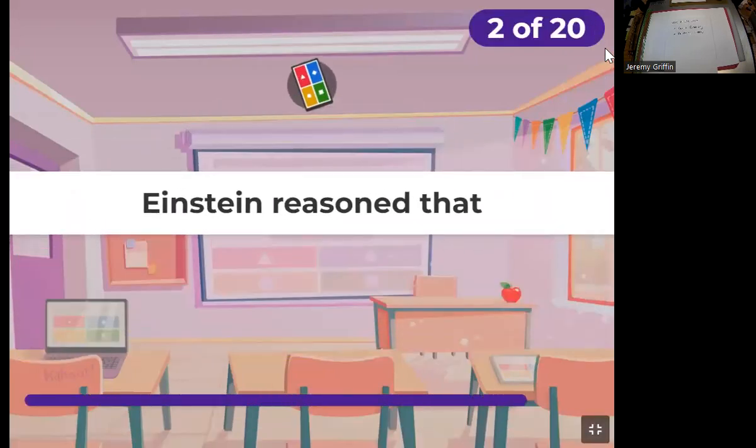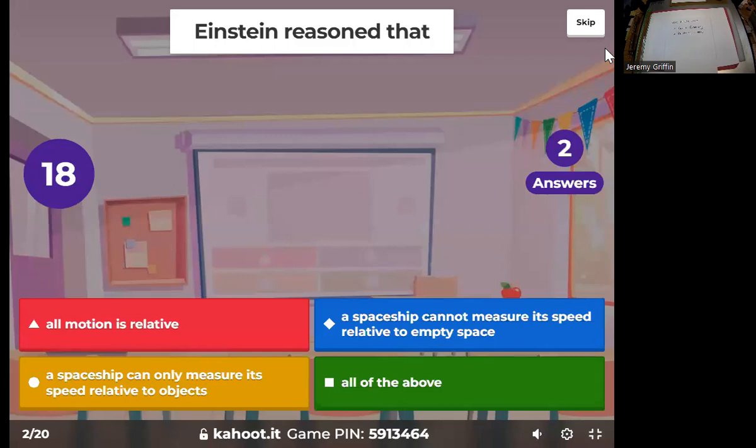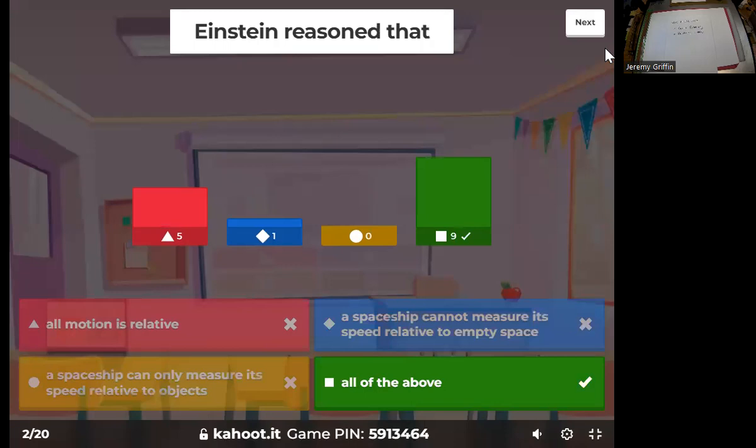Einstein reasoned that, yeah, all the statements are true. Great. So all motion is relative, hence relativity.